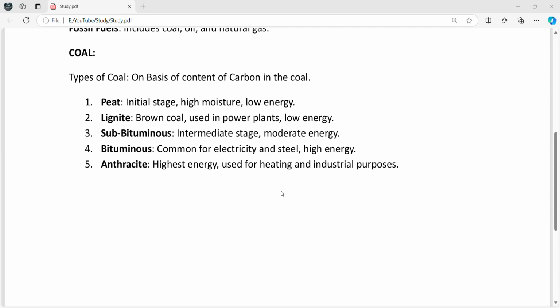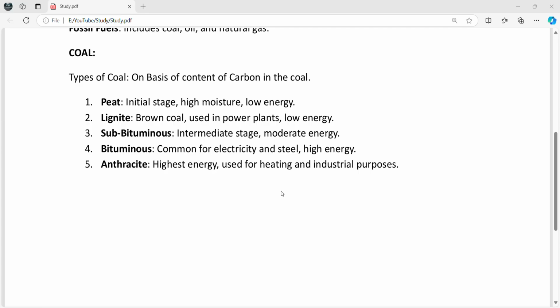Coming to the last type of coal, anthracite. How is it formed? Under the highest pressure and temperature conditions. Its moisture content is very low. The carbon content is approximately 86 to 97%. Energy content is highest among all types of coal. Appearance is shiny, hard, and black. Where do we use this? Its uses are in domestic heating, industrial energy needs, and metallurgy.